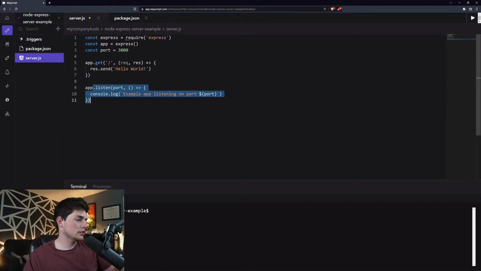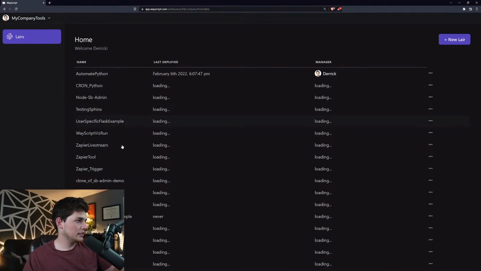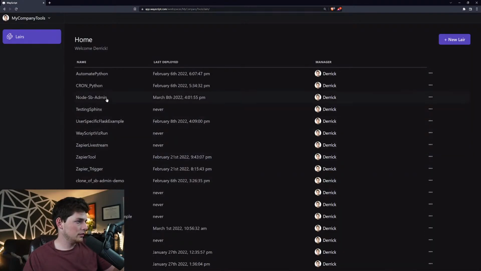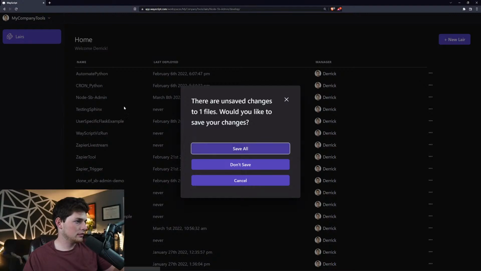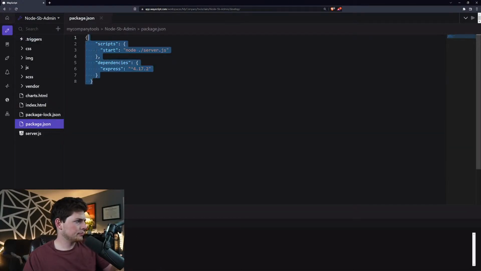App.listen port. This is okay. We'll leave it in for now. This would be helpful if we were running this from the terminal, which we can. I'll show you that too. So once we have that, our package.json, I will go and take some code for this. So package.json, this is what we need here.